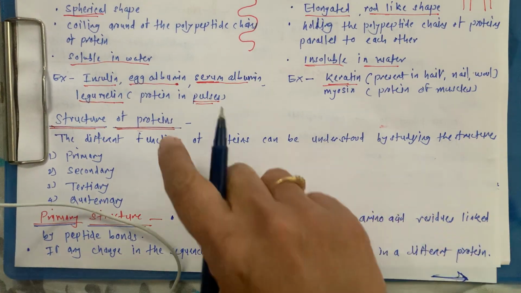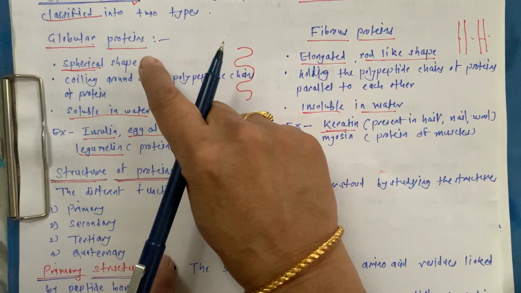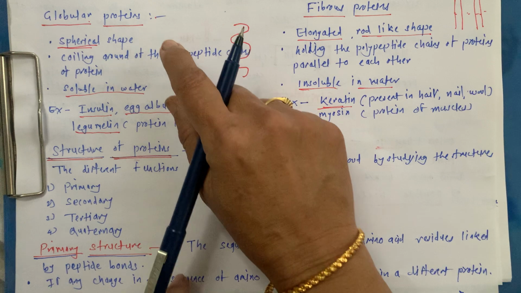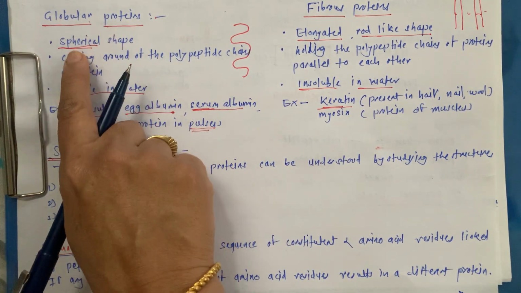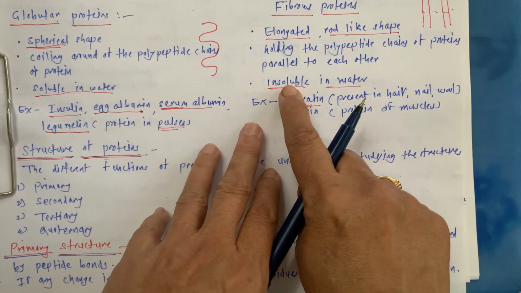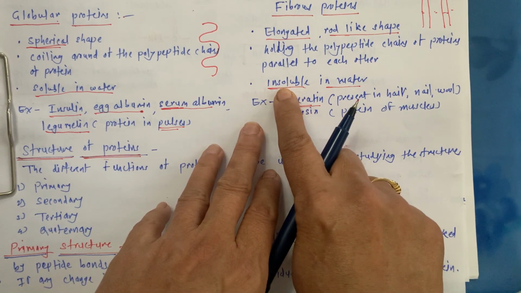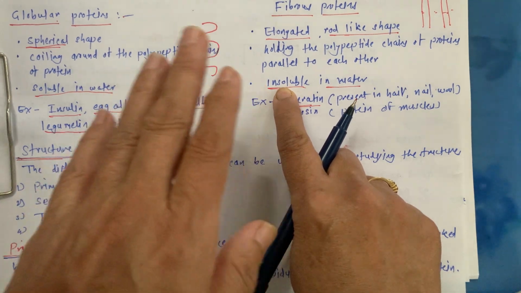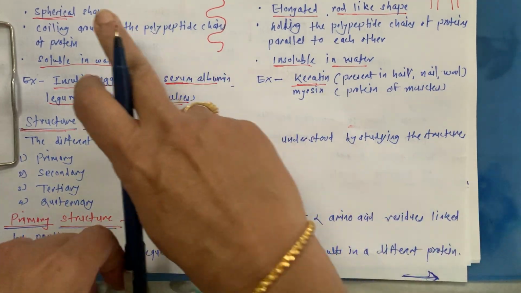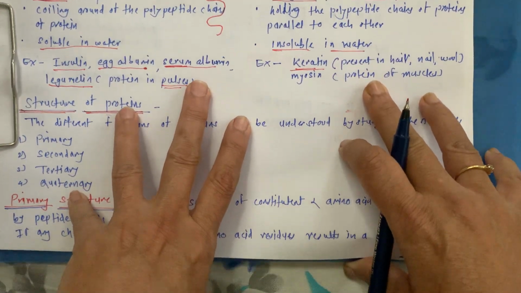Globular protein coagulates. When you boil an egg, all the proteins are coagulated, and those are nothing but globular proteins of spherical shape. So these are soluble in water. While if you cut a piece of hair and put it in water, it is insoluble in water. It is going to float on the water. So very easily you can remember what is globular protein and what is fibrous protein.